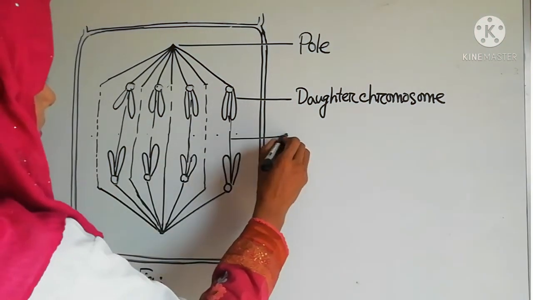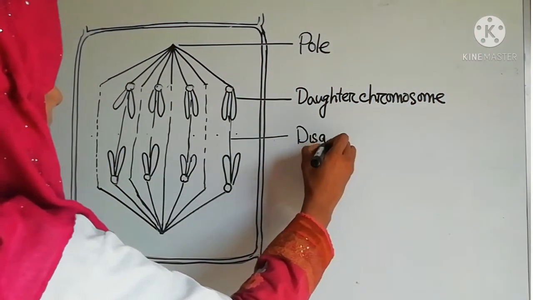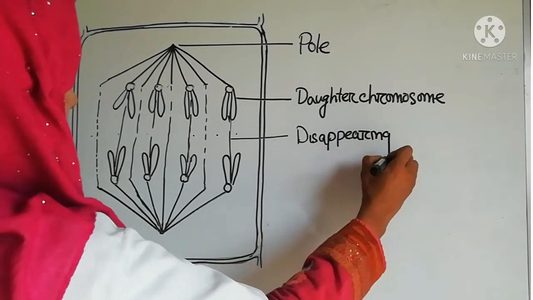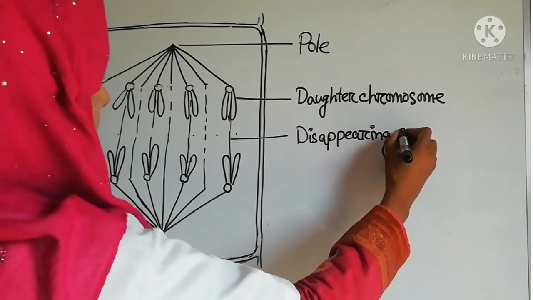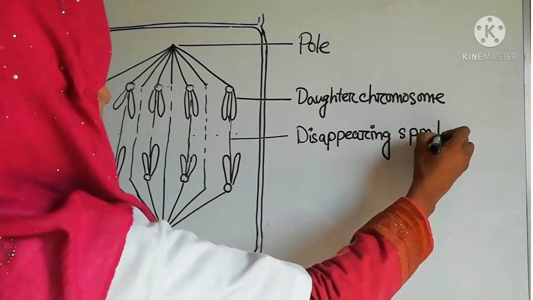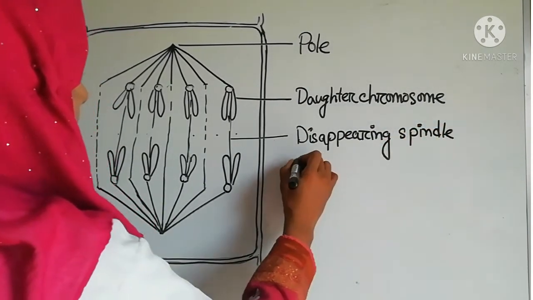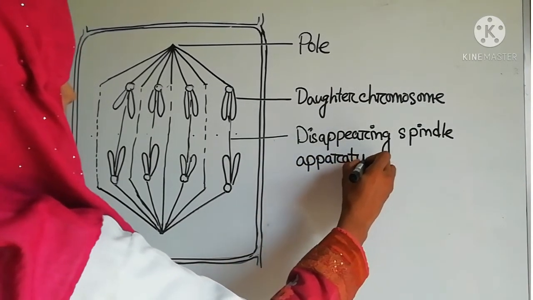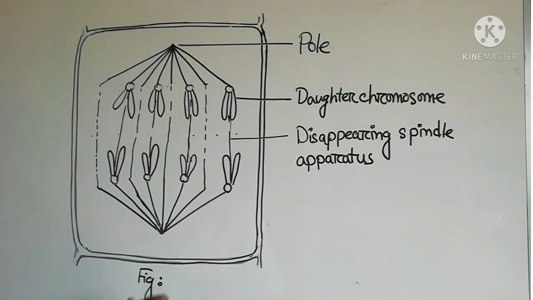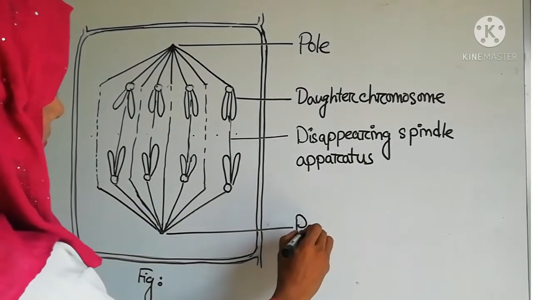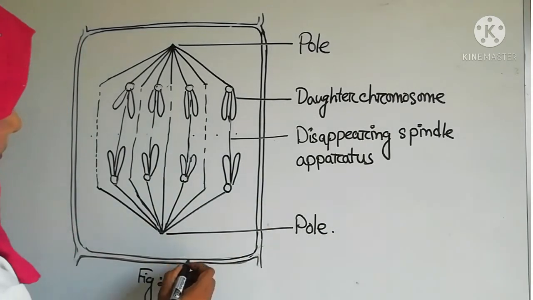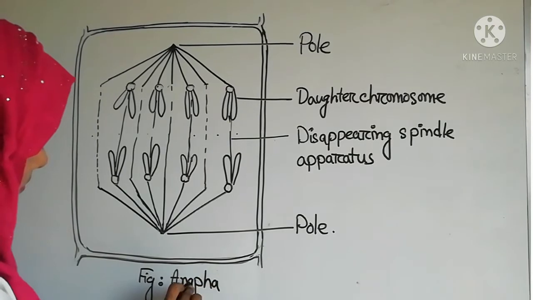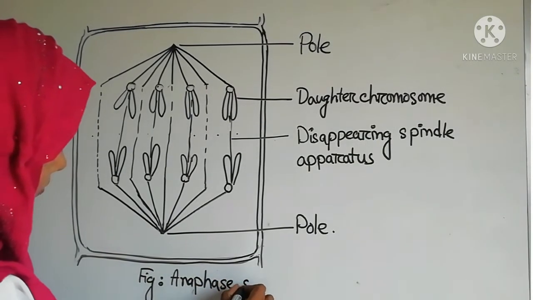This is the disappearing spindle apparatus. This is another pole. And this figure's name is Anaphase stage.